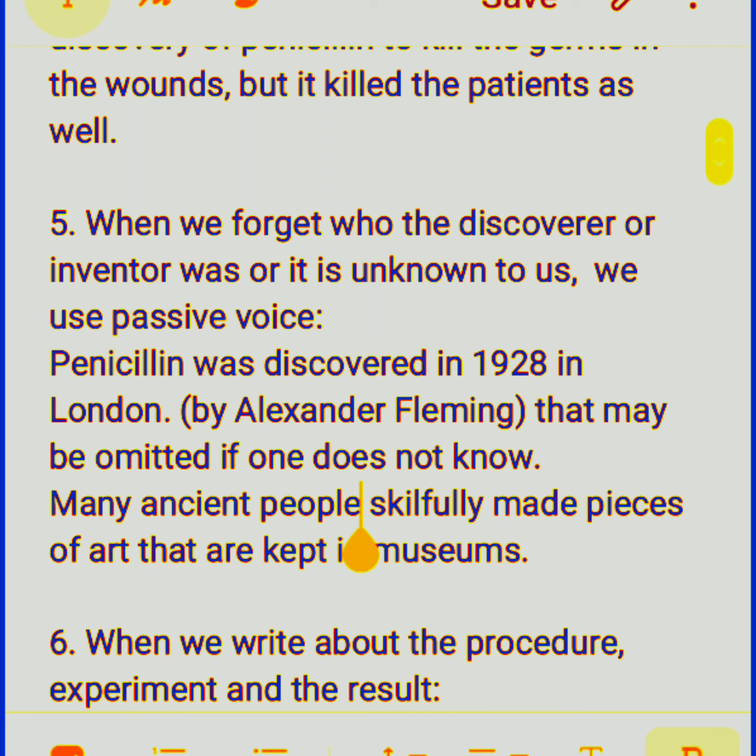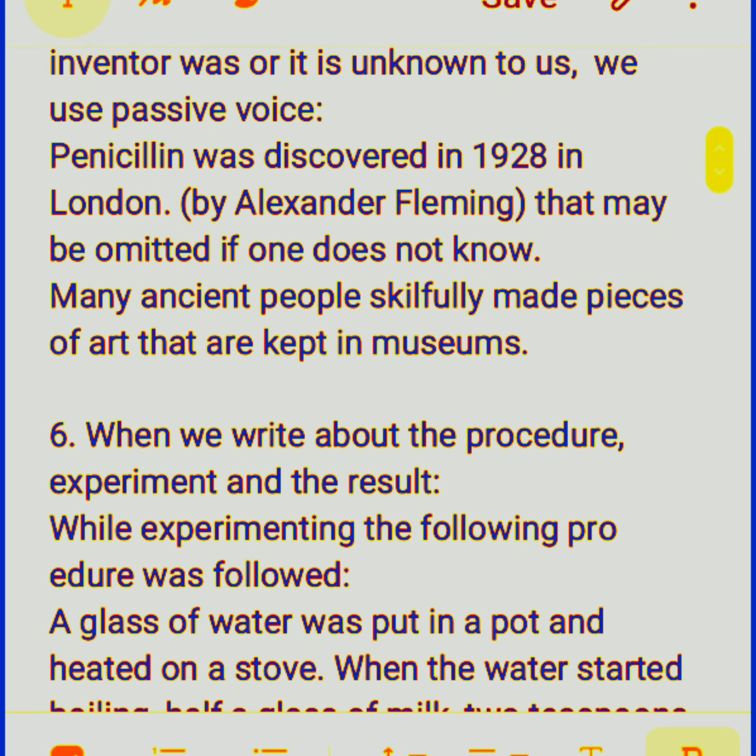Many ancient people skillfully made pieces of art that are kept in museums. Now here, in the last part of this sentence, I have used passive voice, so that pieces of art are kept in the museums by people. So number 6, when we write about the procedure, experiment and the result, in certain experiments, when we describe the procedure, how we experimented, how we came to know the results, how we came to know the fact, we describe it in passive voice.